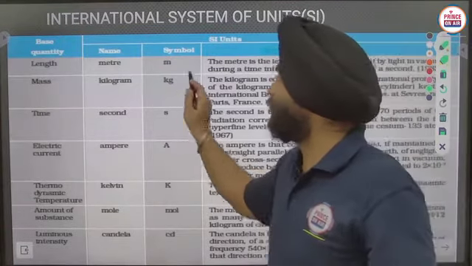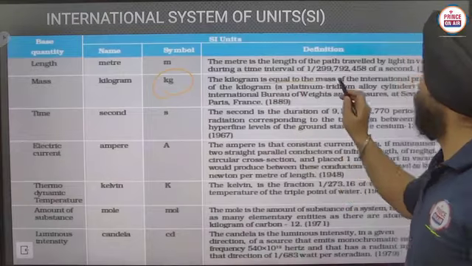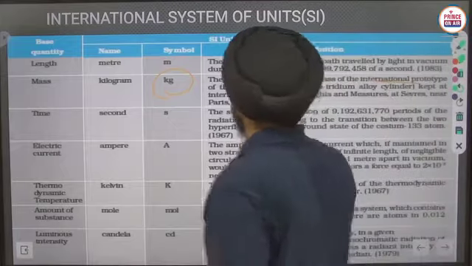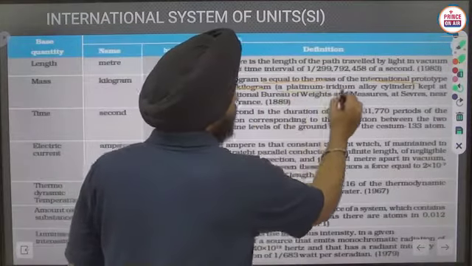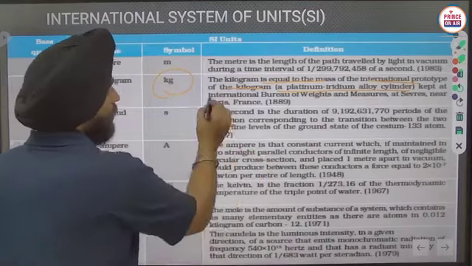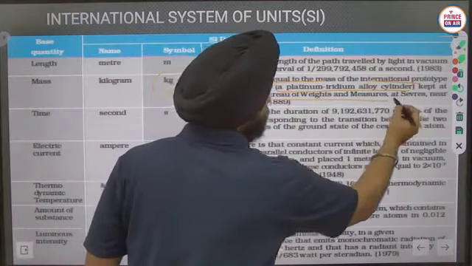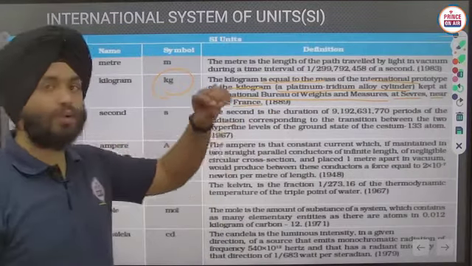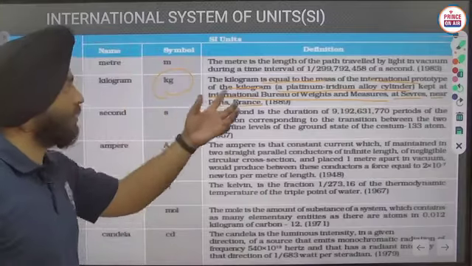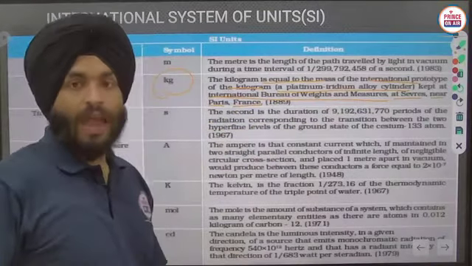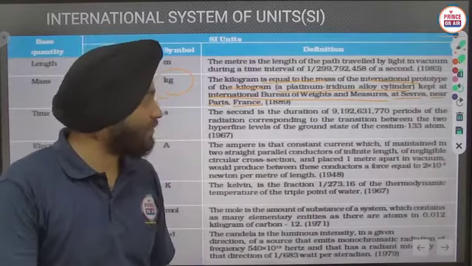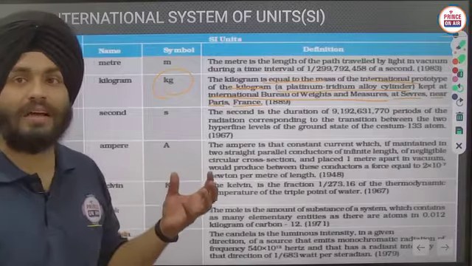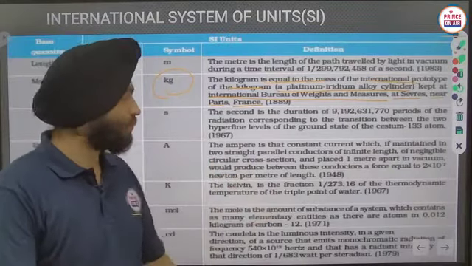So the next definition is related to this. The kilogram is equal to the mass of the international prototype of the kilogram, that is a platinum iridium alloy cylinder kept at the International Bureau of Weights and Measures at Sèvres near Paris, France. So they have placed a platinum iridium alloy cylinder at the museum, and the mass of that cylinder is considered to be 1 kilogram. That is considered to be the standard unit of mass.